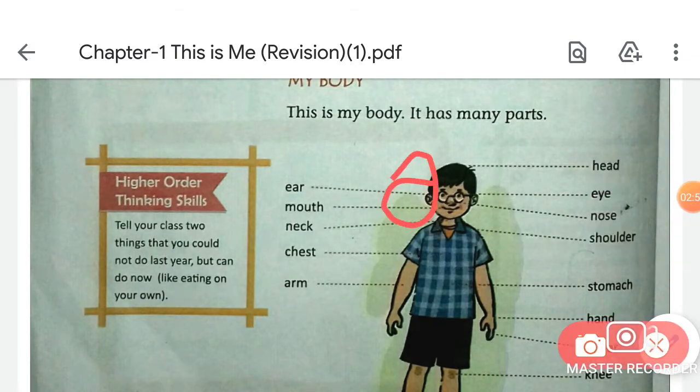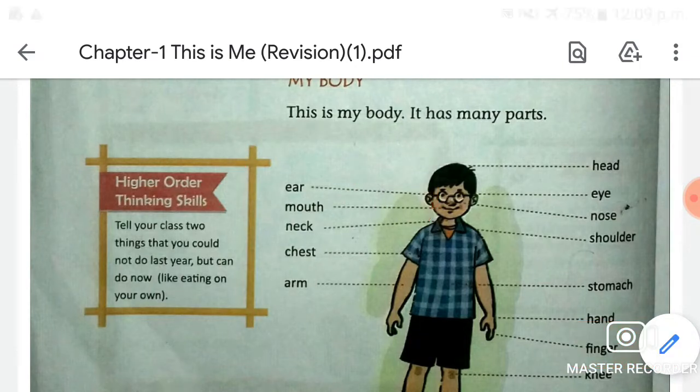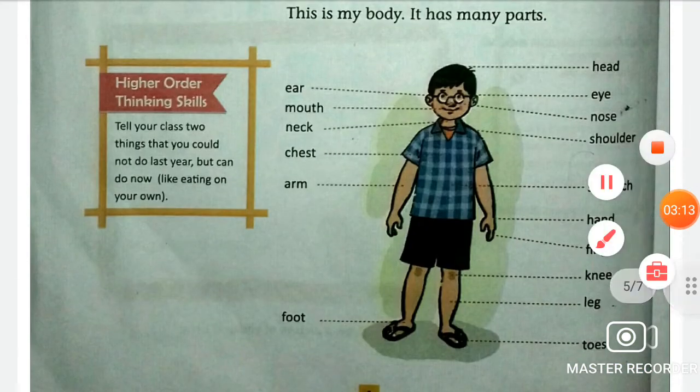What is the name of this body part, students? Correct, this is our ear. What is the spelling of ear, students? E-A-R, ear. Good. Now move on to the next.